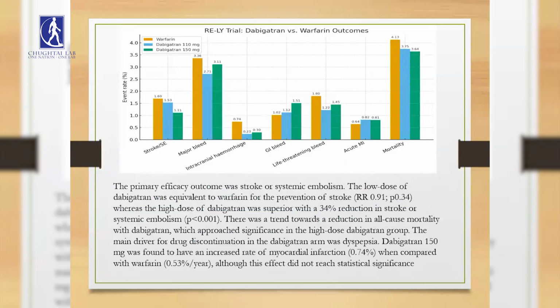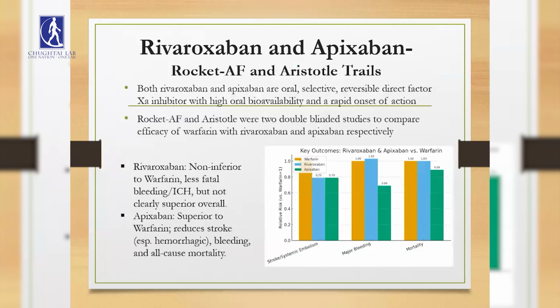The summary of the results showed that dabigatran, when used in the higher dose of 150, has shown clear superiority to warfarin in preventing stroke and major bleeding, whereas there was a certain drawback which led to its discontinuation among patients, that was dyspepsia. Dabigatran also showed some increased risk of MI, although the statistical result did not reach significance.